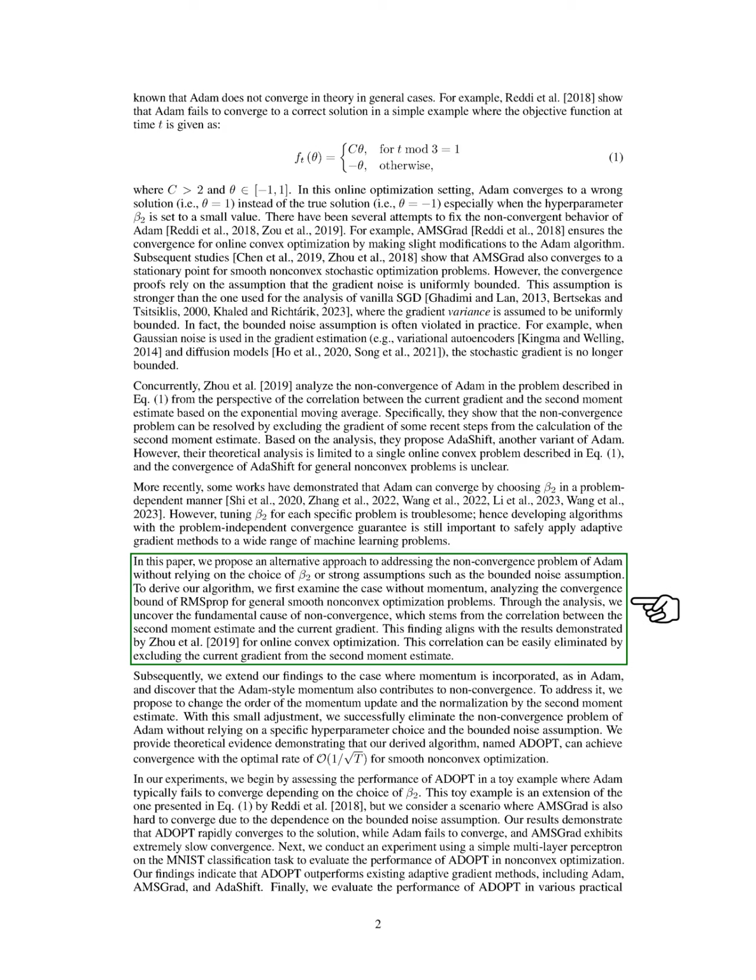Therefore, we aim to develop algorithms that guarantee convergence without depending on beta-2 or strong assumptions like bounded noise. To create our algorithm, we first explore the case without momentum, focusing on AdaGrad's convergence for smooth non-convex problems. We identify that the correlation between the second moment estimate and the current gradient is a key factor in non-convergence. By excluding the current gradient from the second moment estimate, we can eliminate this correlation.